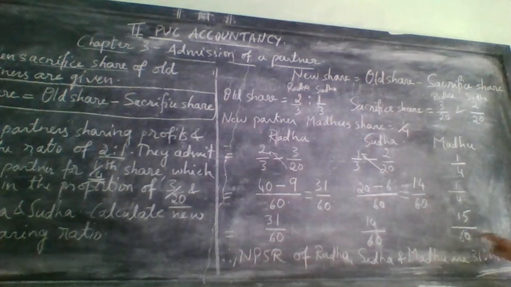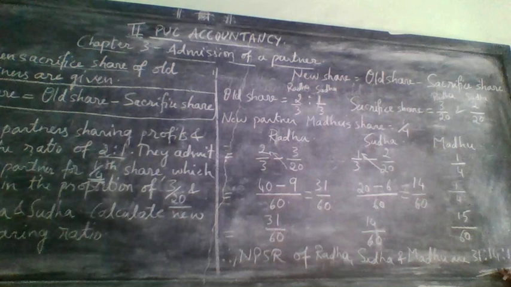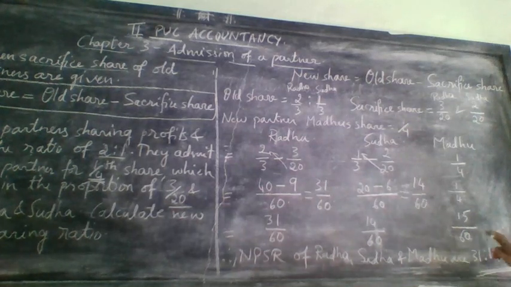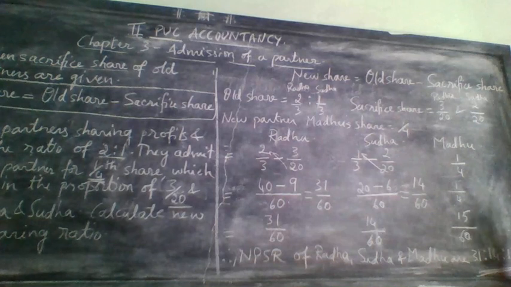When you add this, if you get this number, then your answer is correct. We are not able to simplify because it is not possible to divide by one single number. So this is the new profit sharing ratio.